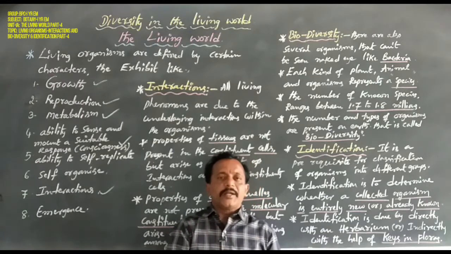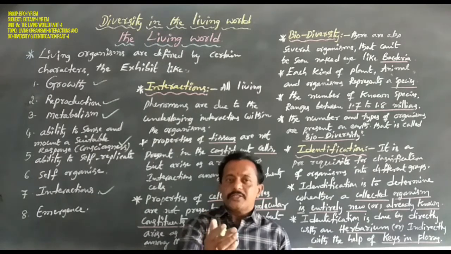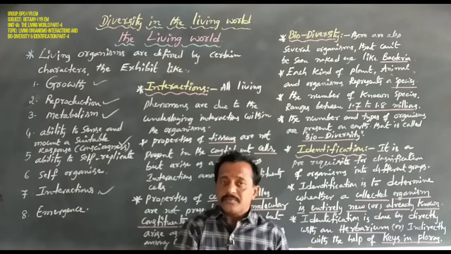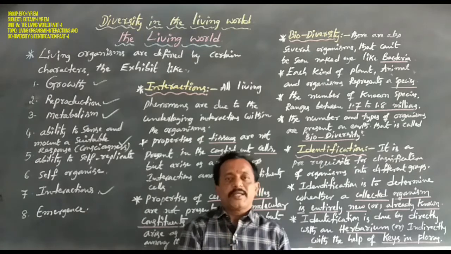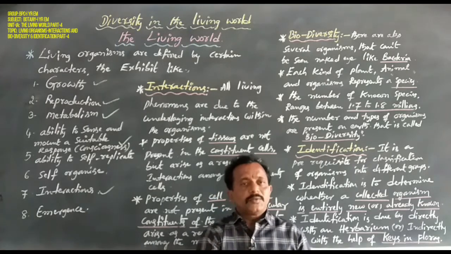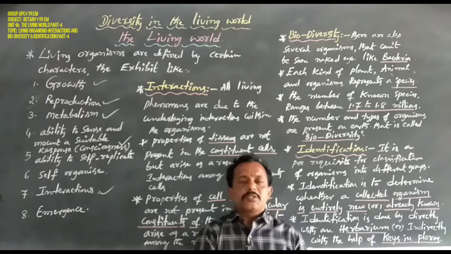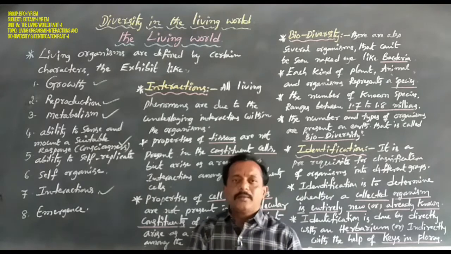Especially plant organisms contain the chloroplast organelle, but in animals and human beings the cell does not contain chloroplast. Anyhow, the metabolic process is also similar. Why? Because these organisms always depend on the plant organism.